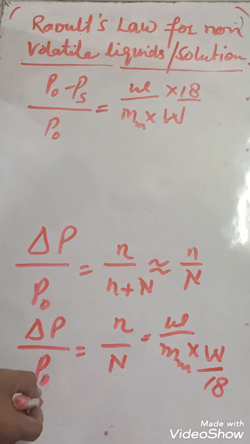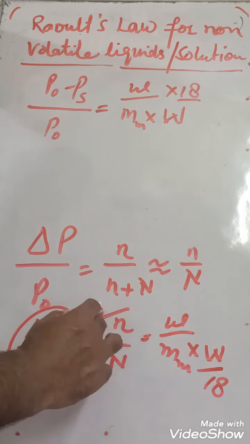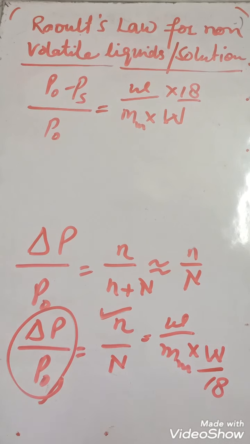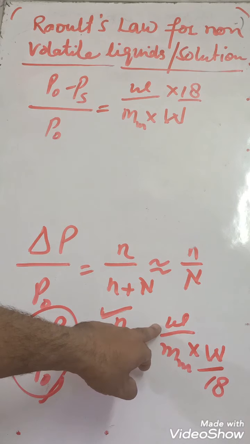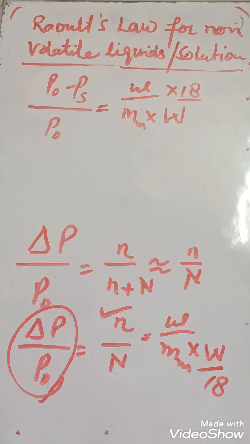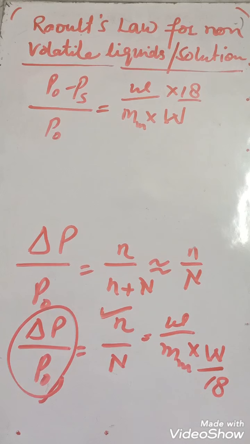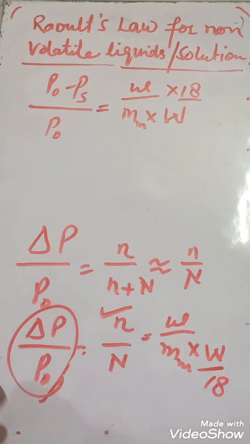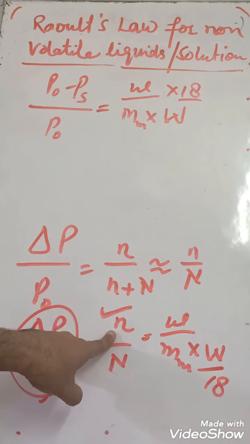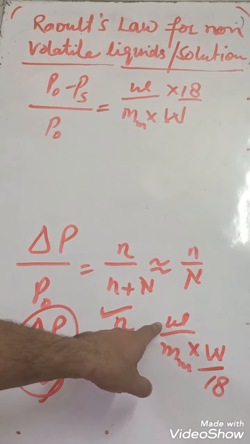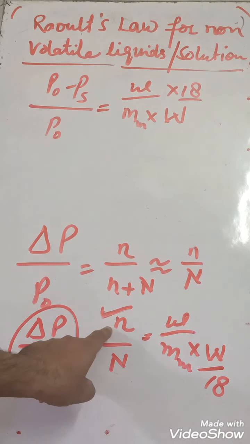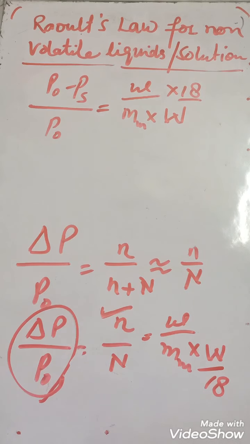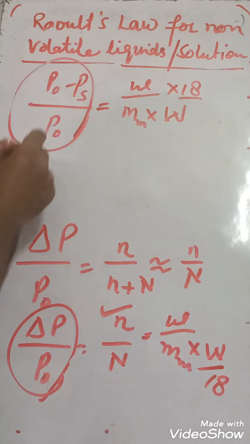Look here, student. This relative lowering in vapor pressure depends on the number of mole of solute, or on the amount of solute. So a property of solution which depends on the number of mole of solute, this relative lowering in vapor pressure, or the amount of solute, is known as colligative property. So this relative lowering in vapor pressure is